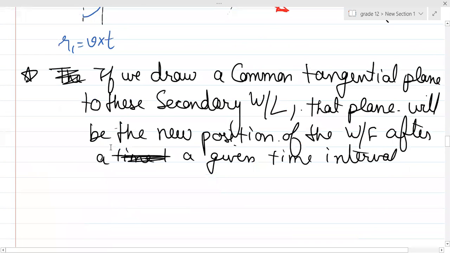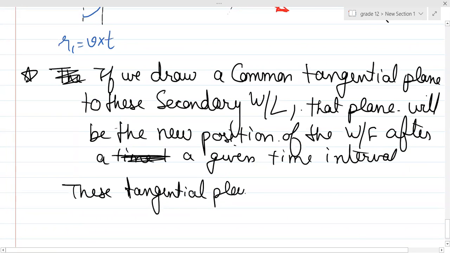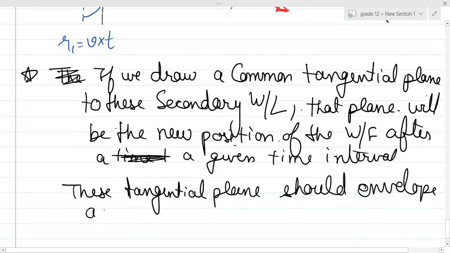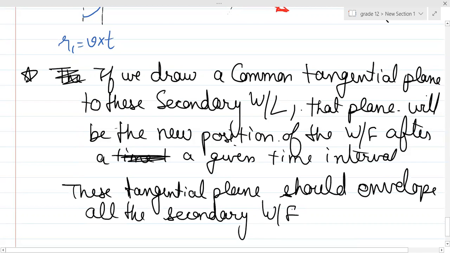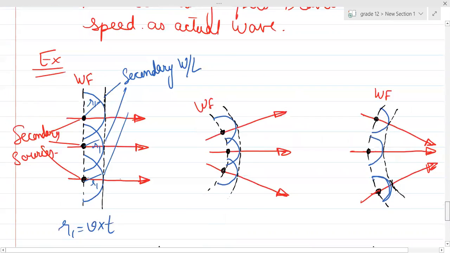I'll just add one more point over here. This tangential plane should envelop all the secondary wavelets so produced, and that will be the position of a new wavefront after a time t.